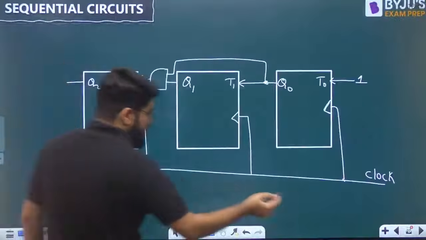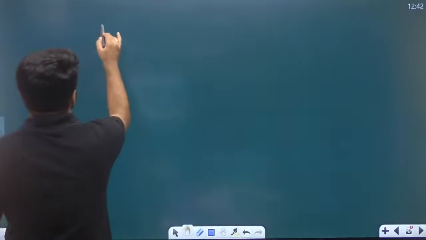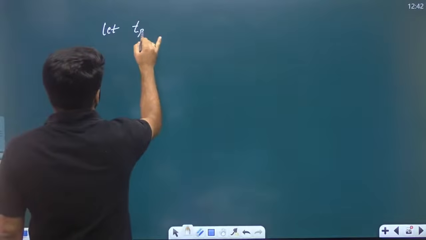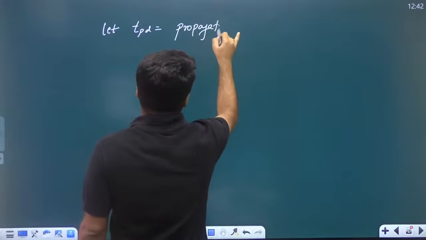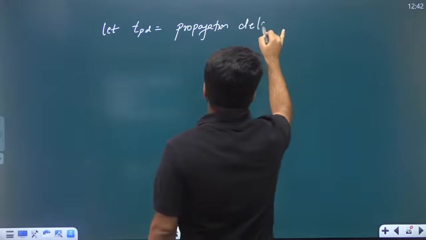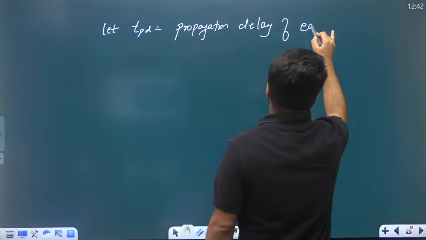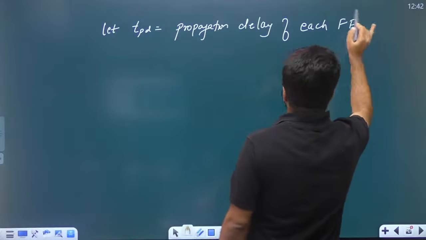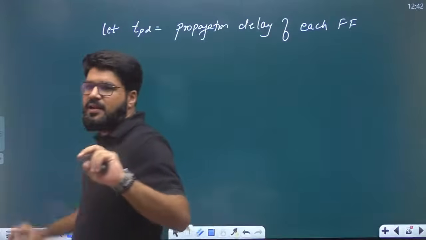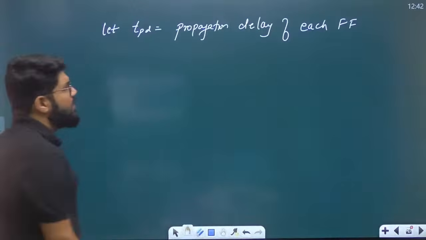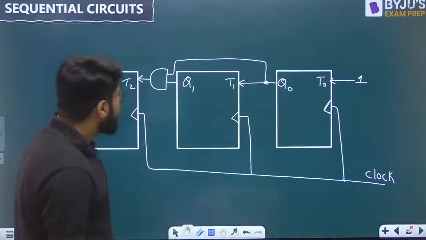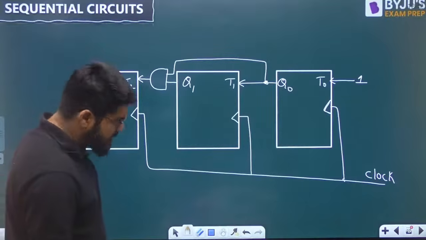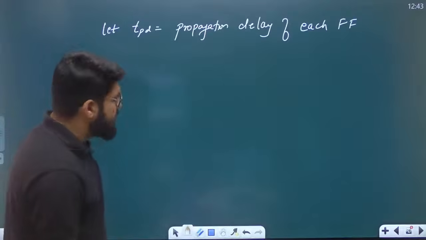Let me tell you here. Let's take some extra slides. Let's say TPD is the propagation delay of each flip-flop, and we have assumed it to be the same. All flip-flops are identical. Propagation delay of each flip-flop is TPD, suppose.